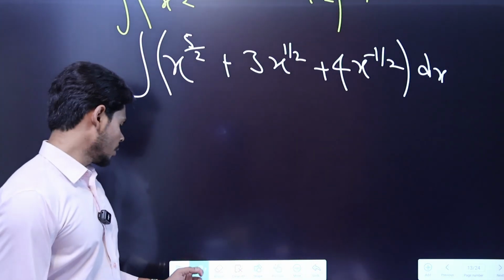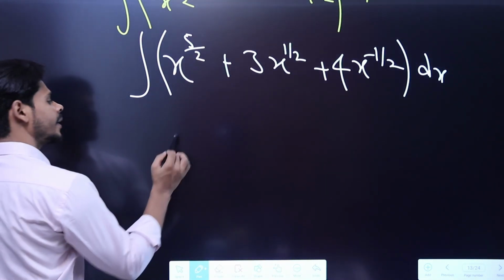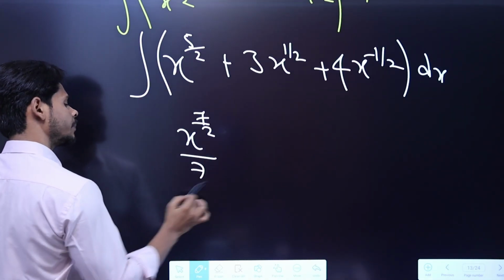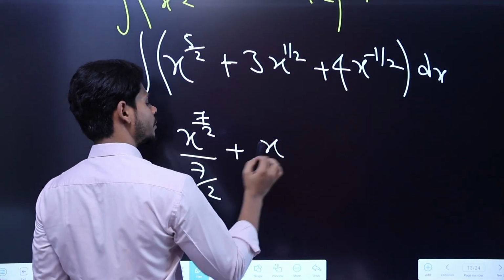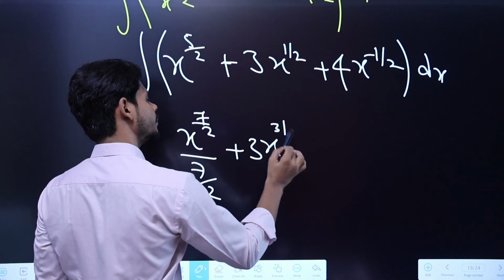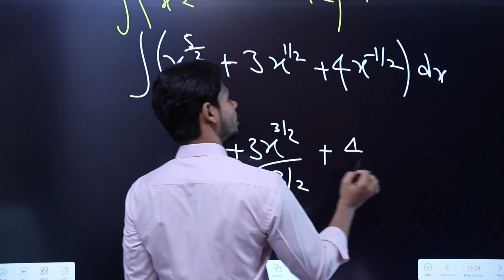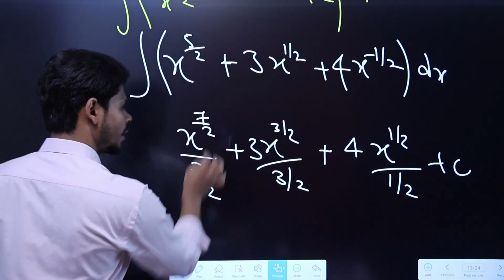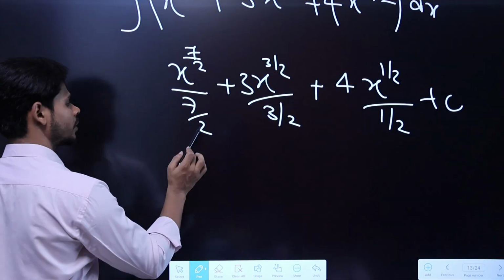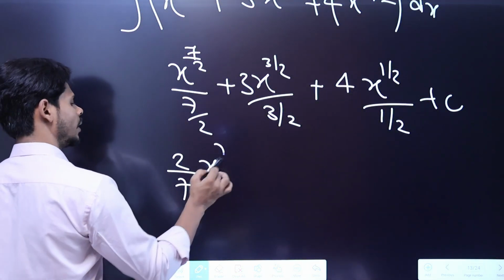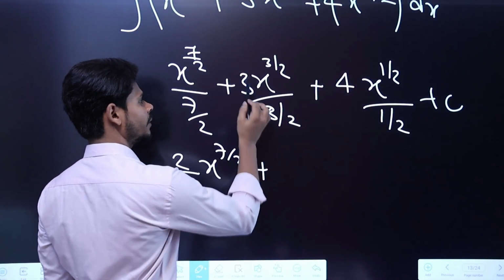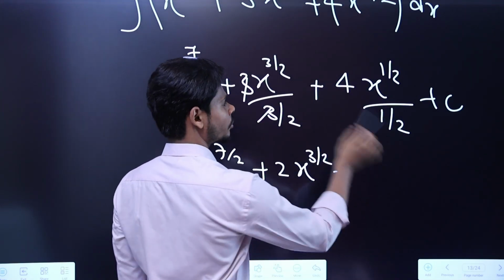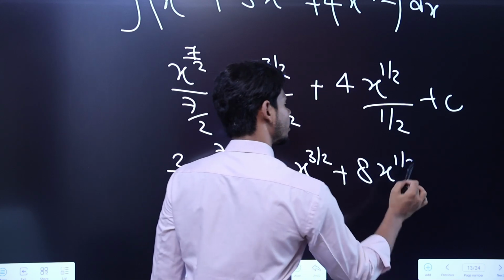Next. So again, if you find the integral, it will be x raised to power 5 by 2 plus 1, so it will become 7 by 2. Just divide by that particular thing, then plus 3 times x raised to power 1 by 2 plus 1, so it will become 3 by 2. Divide by that particular thing, plus 4 x raised to power, if I add 1 it will become 1 by 2. Divide by that 1 by 2 plus c. This is your answer. Now what you can do is you can take the reciprocal of these numbers, so it will become 2 by 7 x raised to power 7 by 2, then plus 3 will get cancelled out, 2 will get reciprocal, so it will be 2 x raised to power 3 by 2, then plus same thing, if I take the reciprocal of this, it will become 8, 4 twos are 8, and x to the power 1 by 2 plus c.